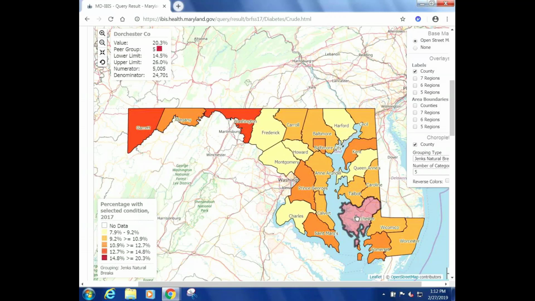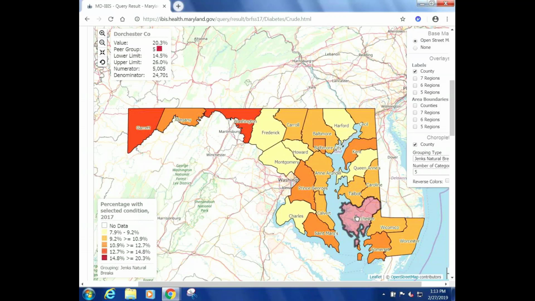And these are weighted numbers. So the numerator is the estimated number of adults in that county that have the condition. So in this case, it's the estimated number of adults in Dorchester County with diabetes. And the denominator is the estimated number of adults in the county.